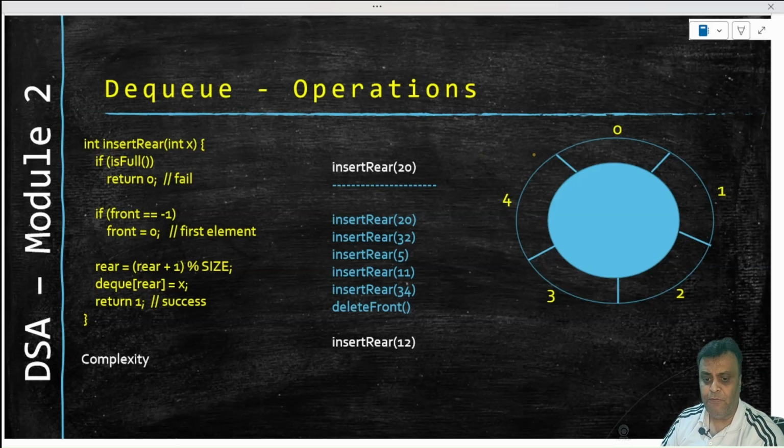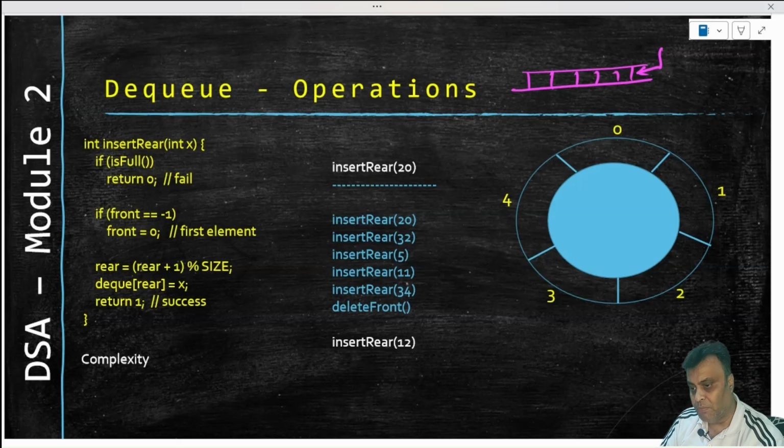Now if we talk about the operations, the first operation is insert rear. Of course, insert rear is the standard operation. So let's say that we had a queue like this, right? If I am inserting from the rear, that is my standard operation of a queue. So what we are discussing now are the standard operations of the queue, and then we will talk about the special operations of DQ.